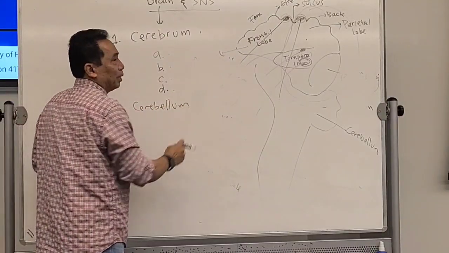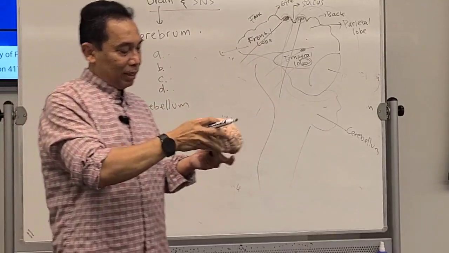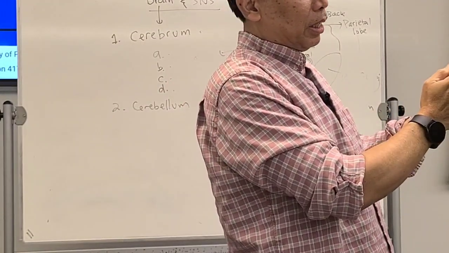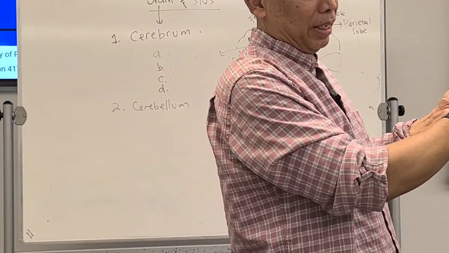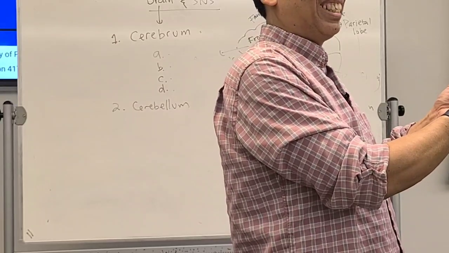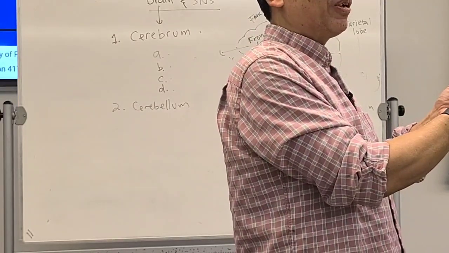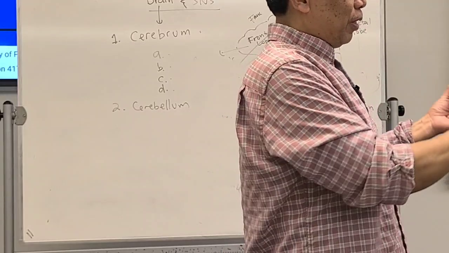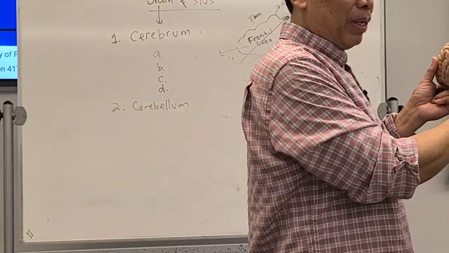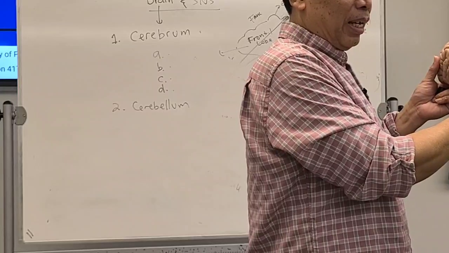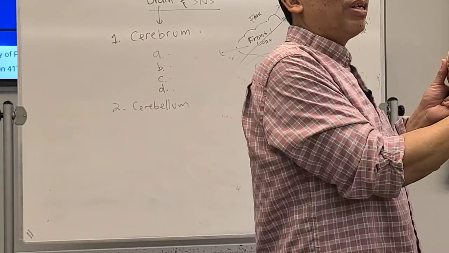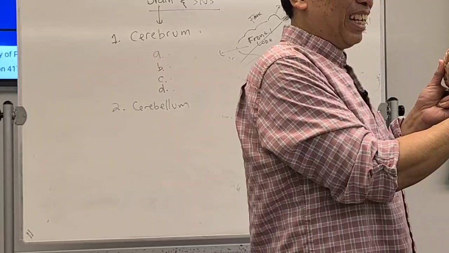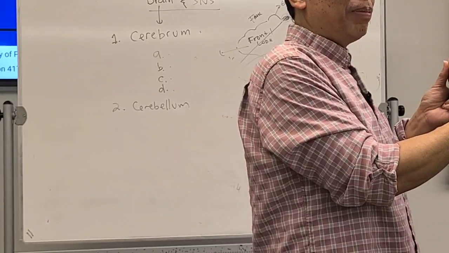Cerebellum, which also has two hemispheres. So what is the function of this? This is the one that controls our posture. Our posture will be controlled by this cerebellum. And also, this is the one that controls skilled movement. If we have a skill, it is usually controlled by the cerebellum.